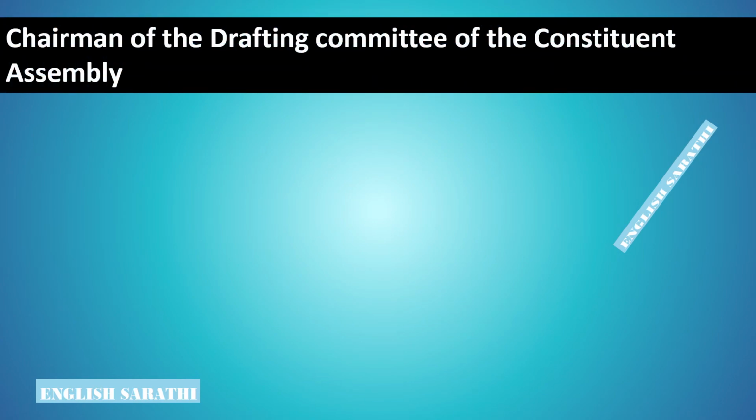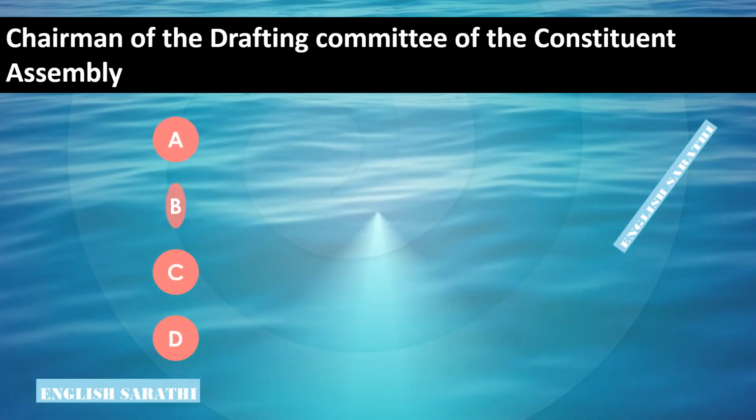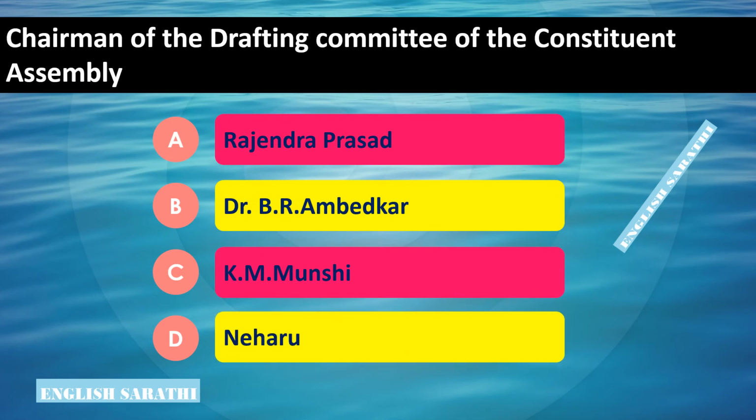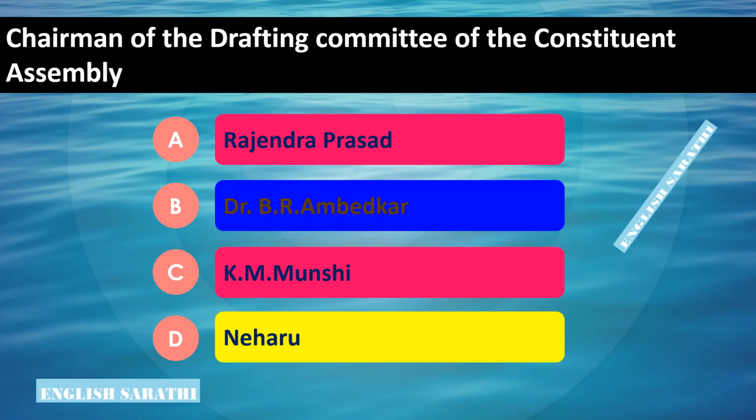Chairman of the Drafting Committee of the Constituent Assembly, dash. Options are: Option A, Rajendra Prasad. Option B, Dr. B R Ambedkar. Option C, K M Munshi. Option D, Nehru. The correct answer is Option B, Dr. B R Ambedkar, Chairman of the Drafting Committee of the Constituent Assembly. Dr. B R Ambedkar.